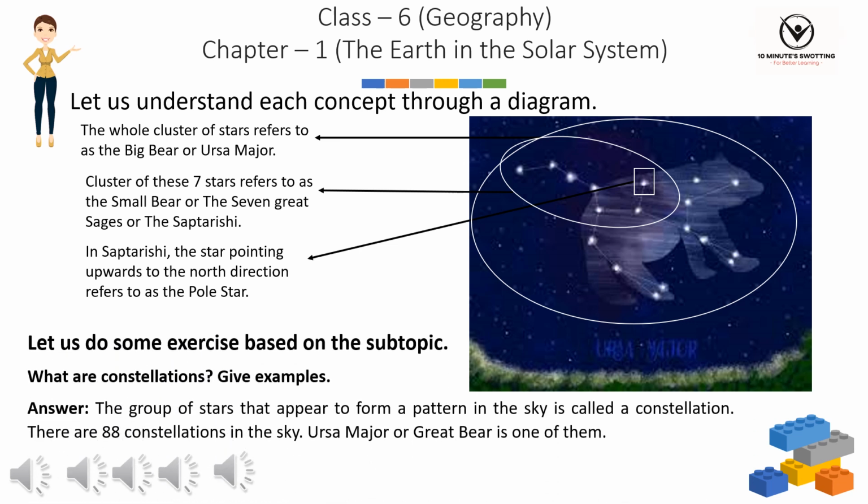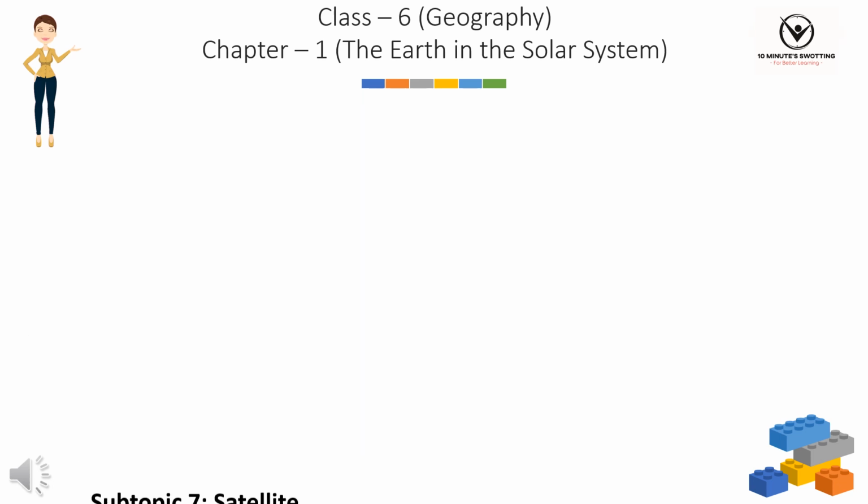Let us do some exercise based on the subtopic. What are constellations? Give examples. Answer. The group of stars that appear to form a pattern in the sky is called a constellation. There are 88 constellations in the sky. Ursa Major or Great Bear is one of them.